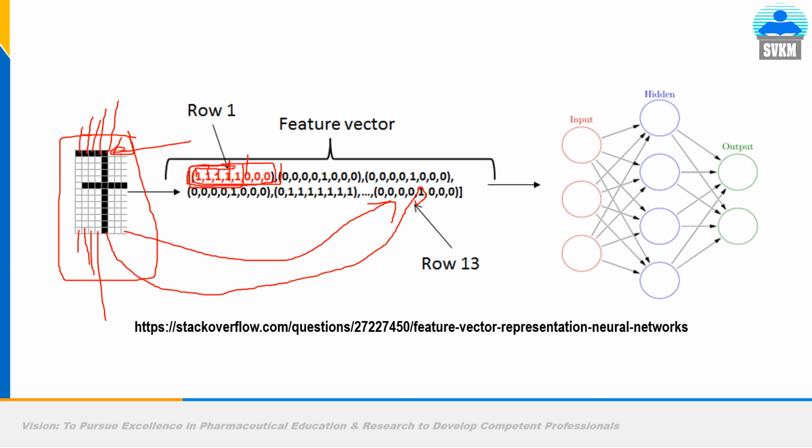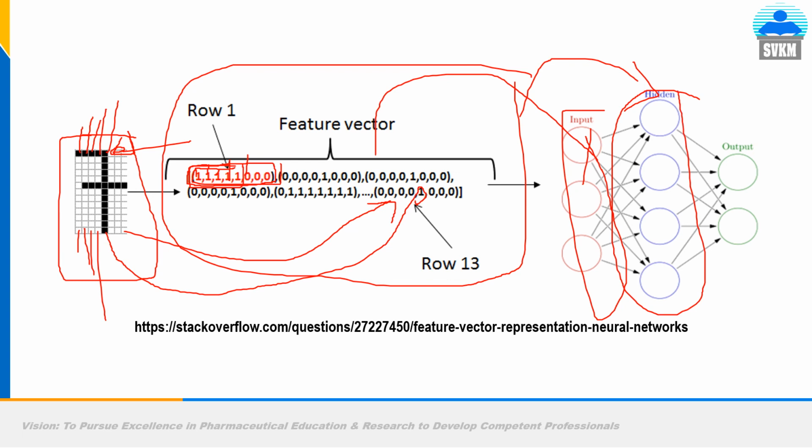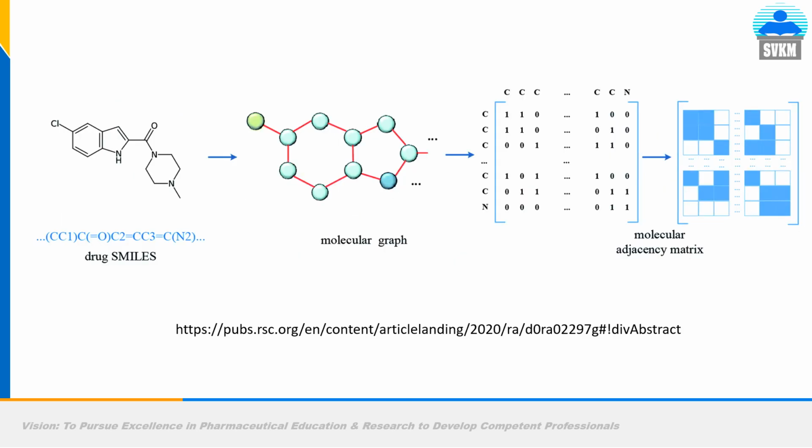Now this feature vector you will feed to the deep learning model. This feature vector will be the input. There will be some processing in hidden layers. It will give the result: okay, this is the image of 7 or something else. This is the way an image is processed in a deep learning model.